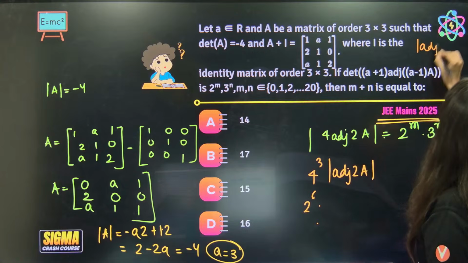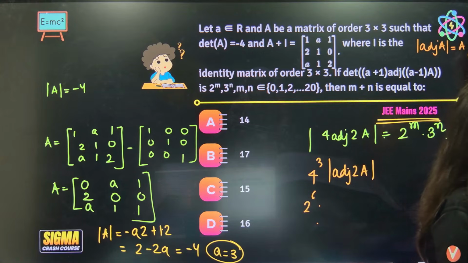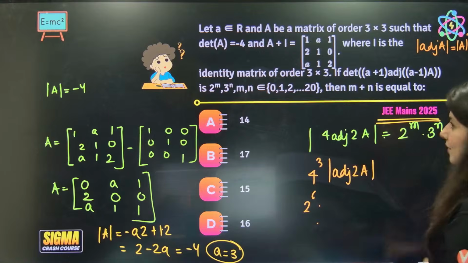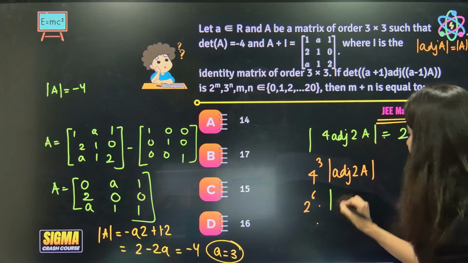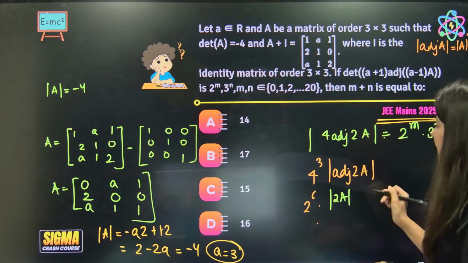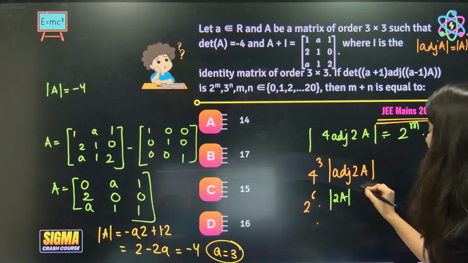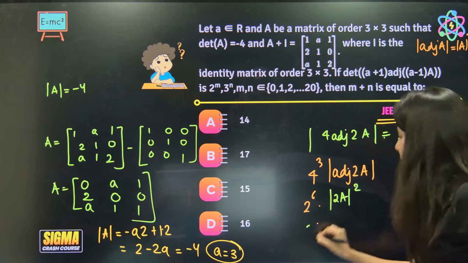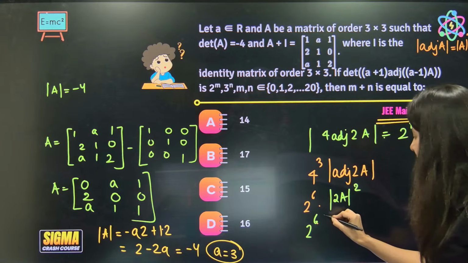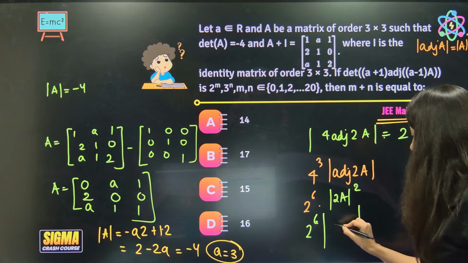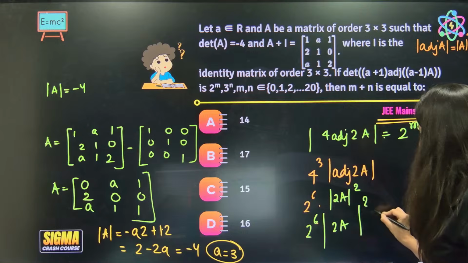Determinant of adjoint of anything will be determinant A power n minus 1. Correct? So here it will be determinant 2A power n minus 1. N here is 3, 3 minus 1 is 2. So, 2 power 6. Correct? And this is determinant of 2A whole square.